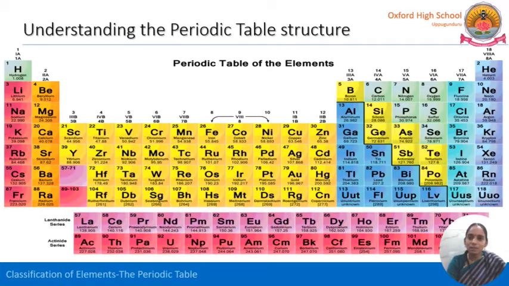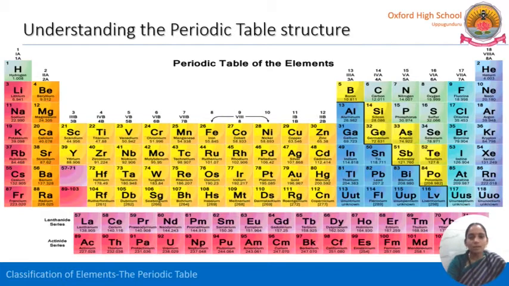Let's complete the right side of the periodic table. The last one is the 18th group. This is called inert gases, or this group is called zero group. The 18th group is called zero group, inert gas elements. These are helium, neon, argon, krypton, xenon and radon. What about these downside, these two?